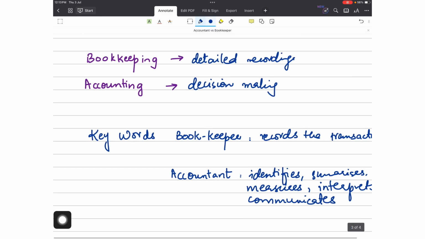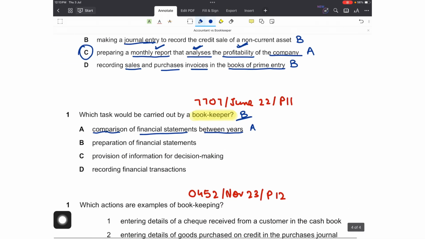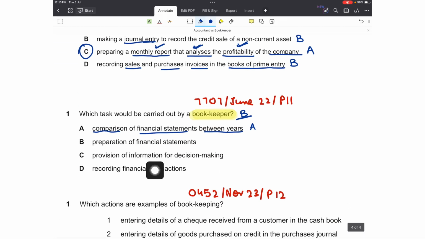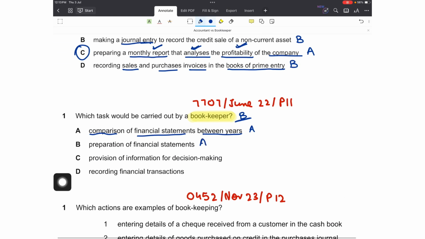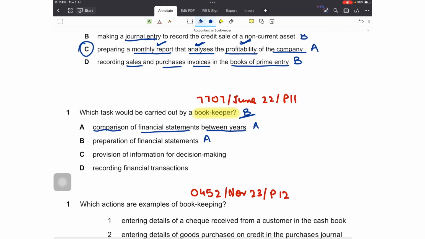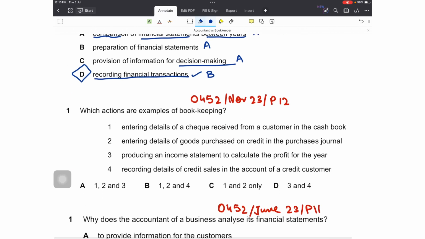Comparing performance, that is the accountant's job. Then preparation of financial statements, again the accountant. The trial balance is prepared by the bookkeeper, not the financial statements. Okay, C is provision of information for decision making, again the accountant. That means option D, recording financial transactions. Yes, that is the job of a bookkeeper.